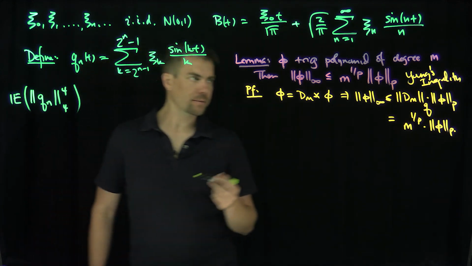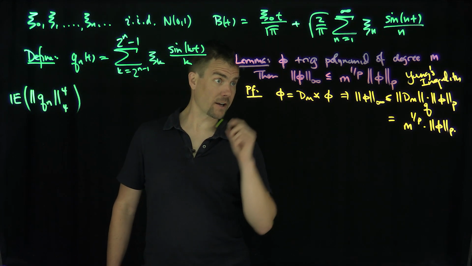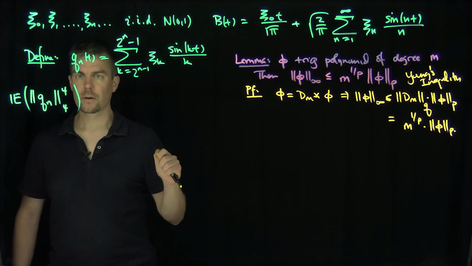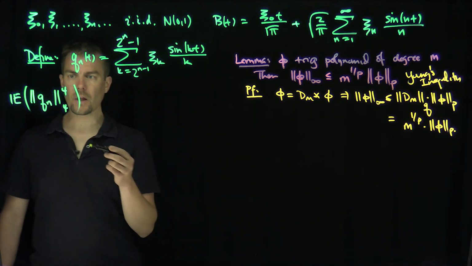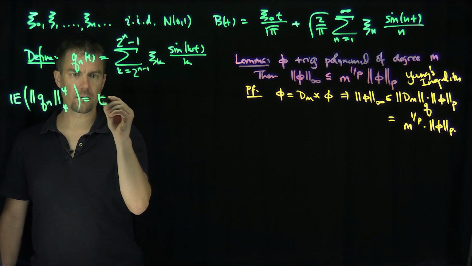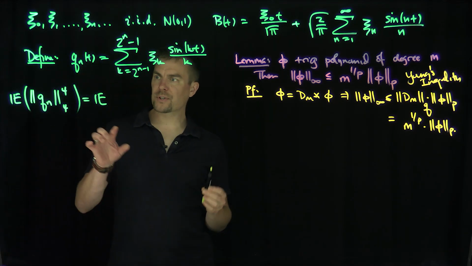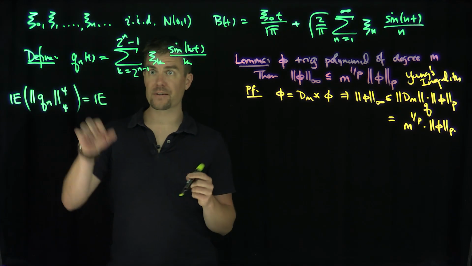All right, excellent. So my P is equal to 4 in this case, right? All right. So what will this be? This is going to be the expected value. Now, remember what's going to happen when I raise everything to the 4th. I'm just going to raise everything to the 4th power over here.